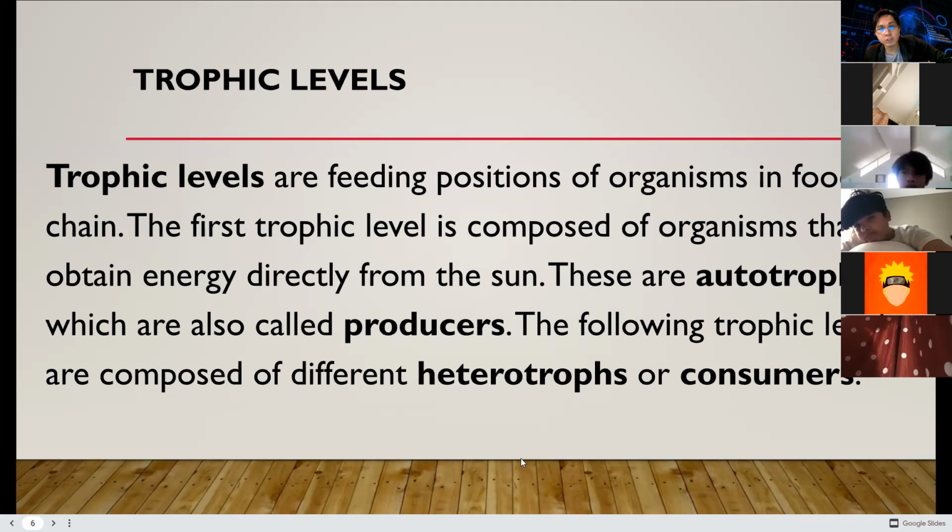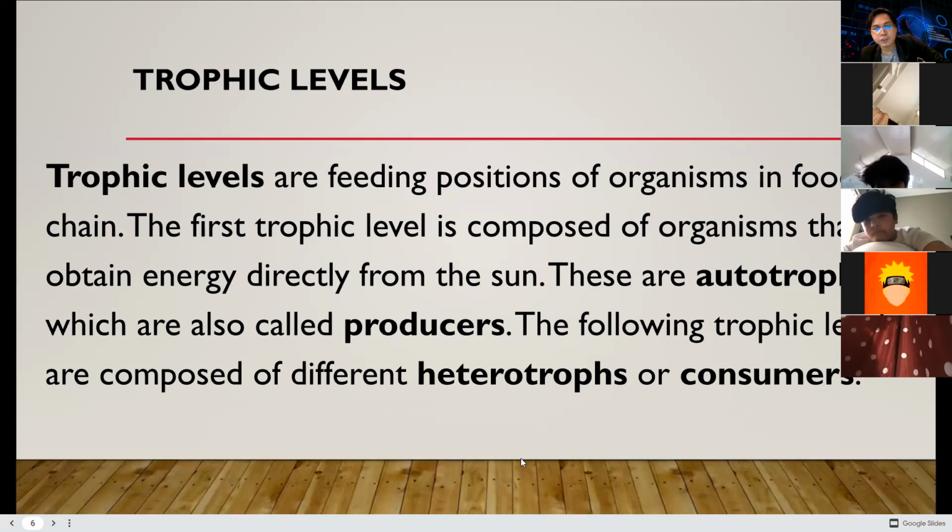They are called autotrophs or the producers. They are the ones capable of producing their own food, which is the starch or the glucose, the product of photosynthesis, the C6H12O6.